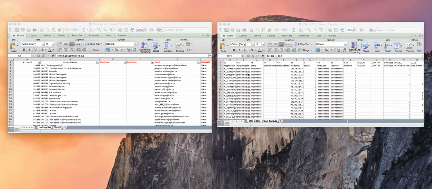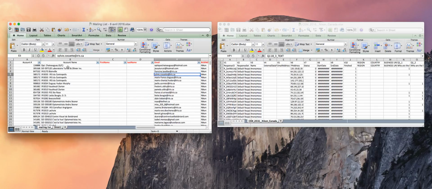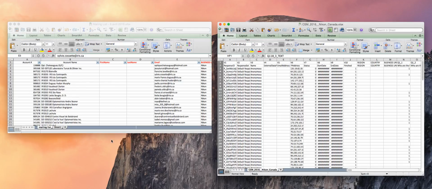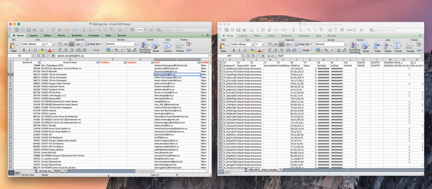If you were to send to your contact list through the Qualtrics mailer, all of your fields would have pulled in, like all of these account names, account numbers, so on, would have all pulled in with your responses, but unfortunately there's no way to go back on that now since they've all completed using the same link. Our only chance of tying all this back together is to use some sort of identifying information in the data that you've exported or collected, to try and link it to some sort of data that's in your actual contact list.